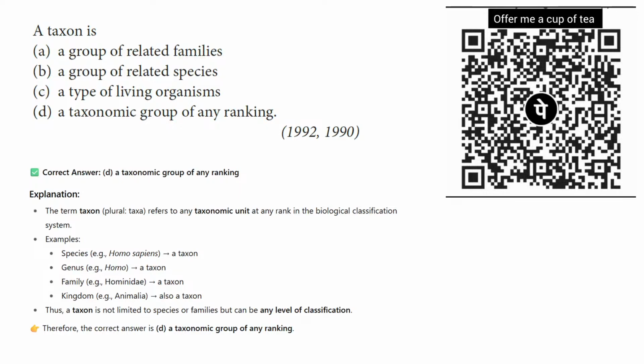So it is very important, you can take a note of this question, or you can remember it if you are asked what a taxon is. It will be very helpful for your questions. So a taxon refers to the taxonomic unit at any rank in a biological classification system. So species is a taxon, genus is a taxon, family is a taxon. So let's move to the next question.